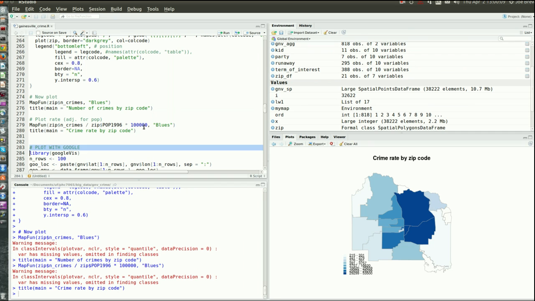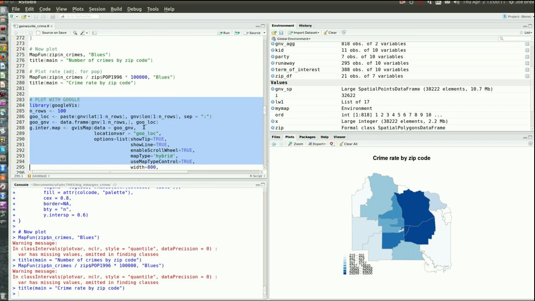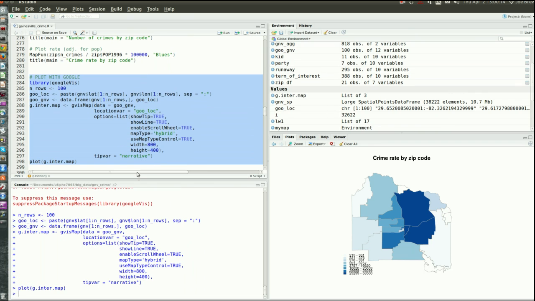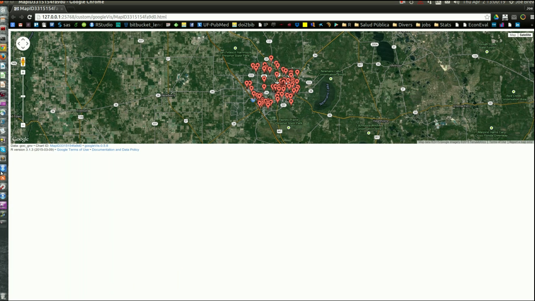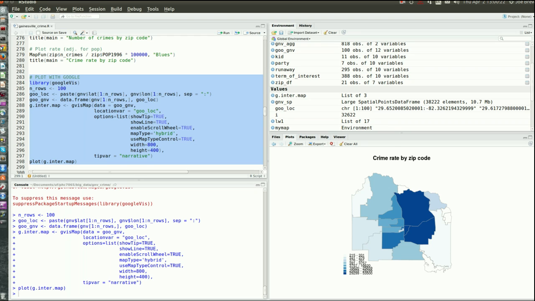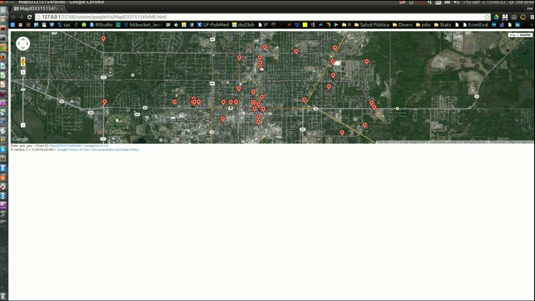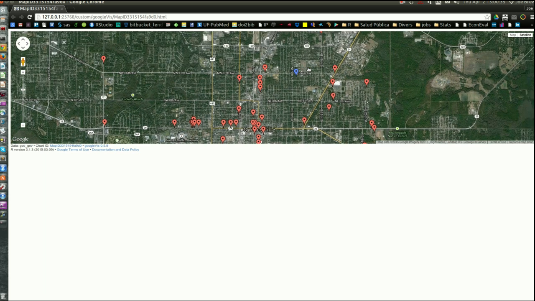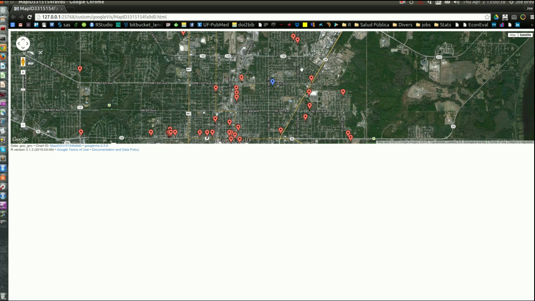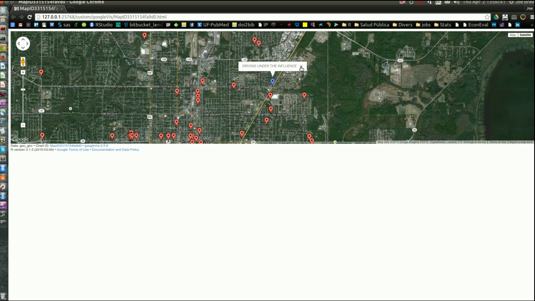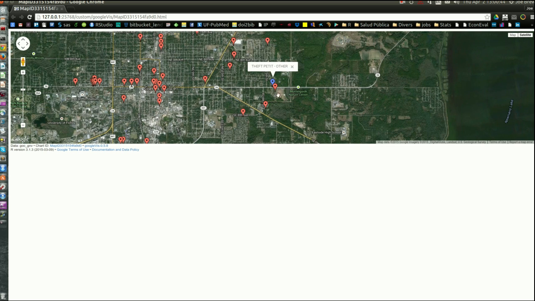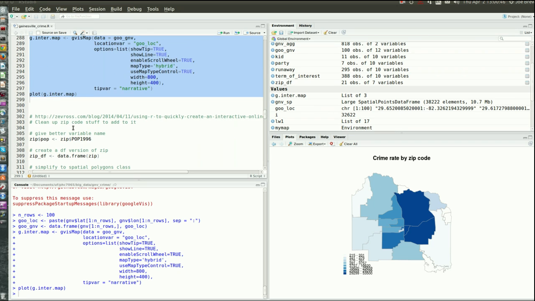I personally have a preference for these interactive maps because when I see a trend, I want to explore a little bit more. And there are a lot of tools out there that you can use for interactivity. One is Google. For example, these lines of code here sent my data to Google's API, and I'm running this locally, so it's not available anywhere else on the web. And now you can explore a little bit more and see burglary to business here, or petty theft, or driving under the influence, all these different crimes that have happened around Gainesville. It's pretty interesting data, right?